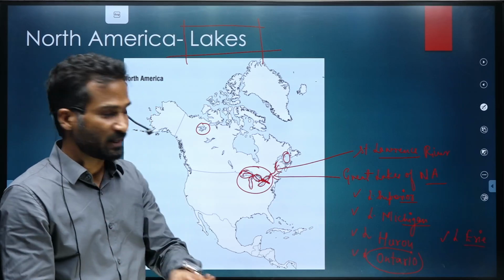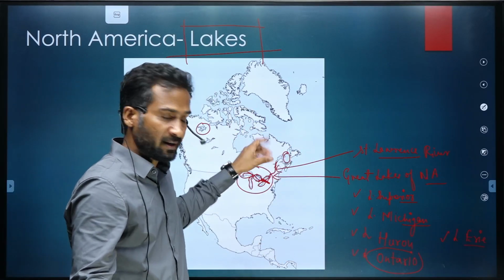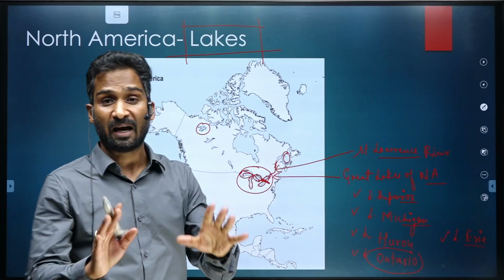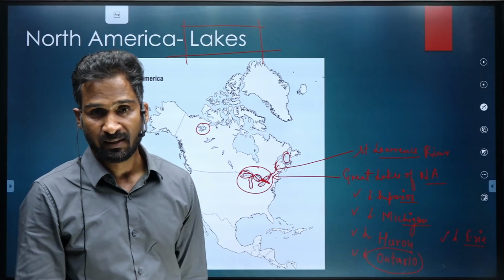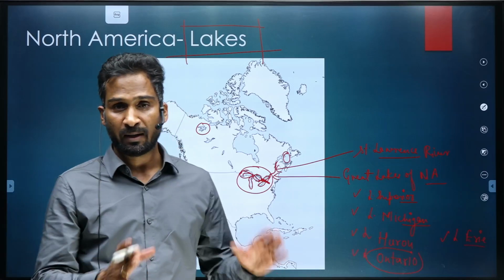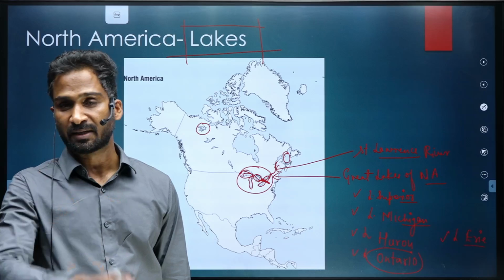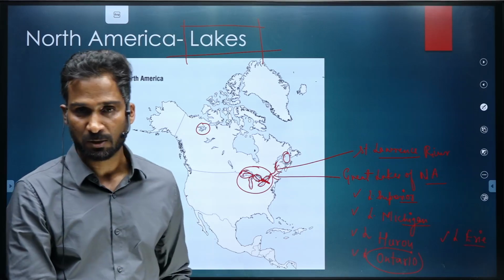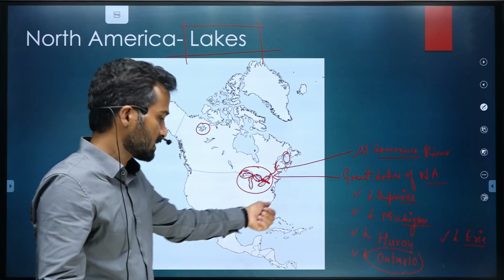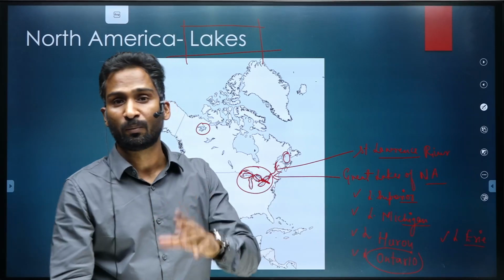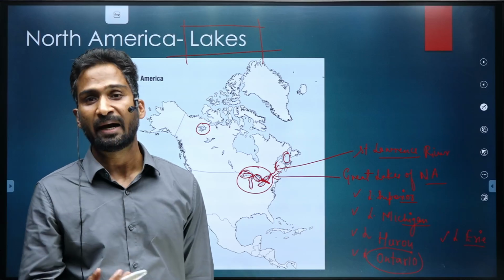It is one of the reasons that this northeast part of the entire US and Canada is highly developed, because you know that water transport is the best transport for movement of bulky items. It is affordable as well as the most efficient. That is why this region has a number of automotive industries and other industries dependent on iron and steel.